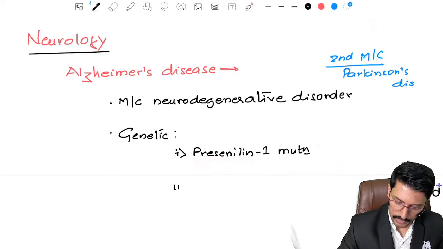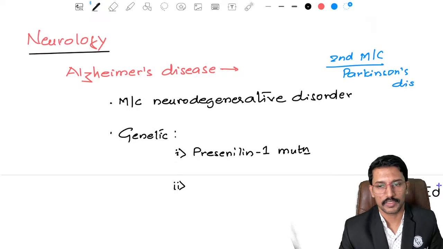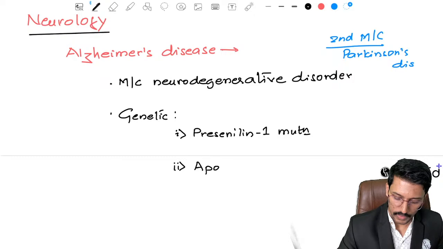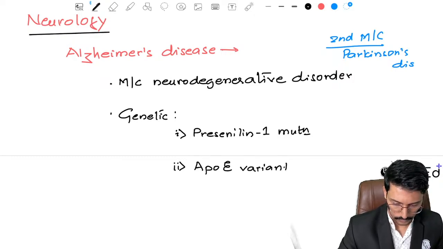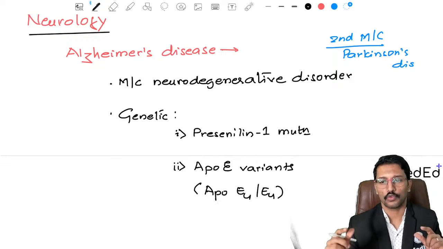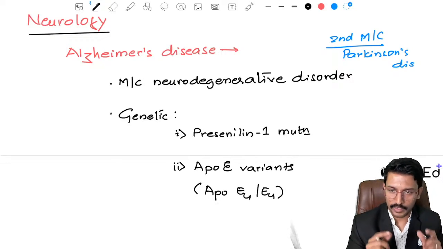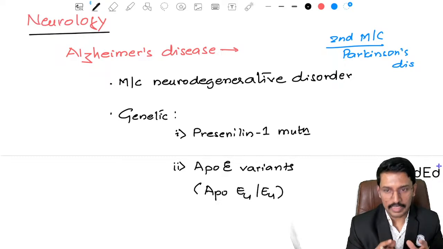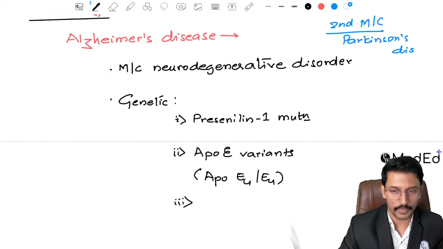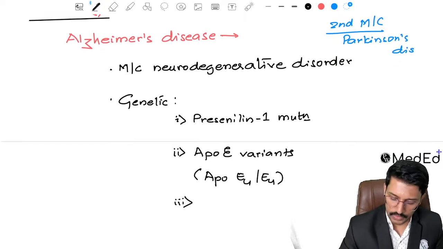Okay. Then the second risk factor for development of Alzheimer's disease with respect to genetics is a variation in the ApoE gene, particularly the ApoE4 variant. Those who have the E4 variant of the apolipoprotein E gene on both chromosomes carry a higher risk of developing Alzheimer's disease. Okay, and third, there is a syndrome which is associated with increased risk of Alzheimer's disease. No guessing here, it is Down syndrome.